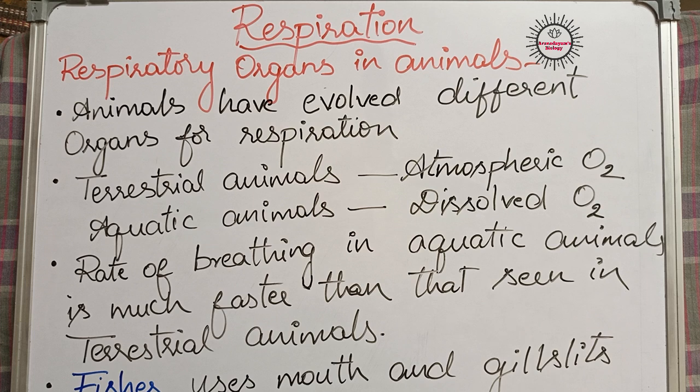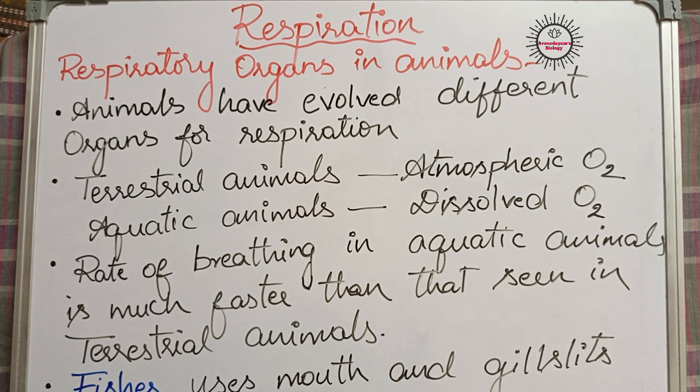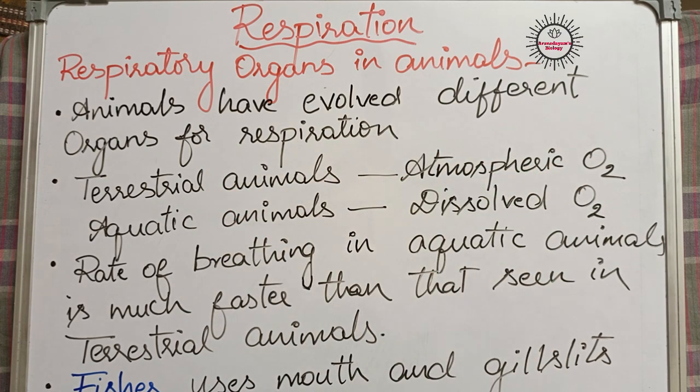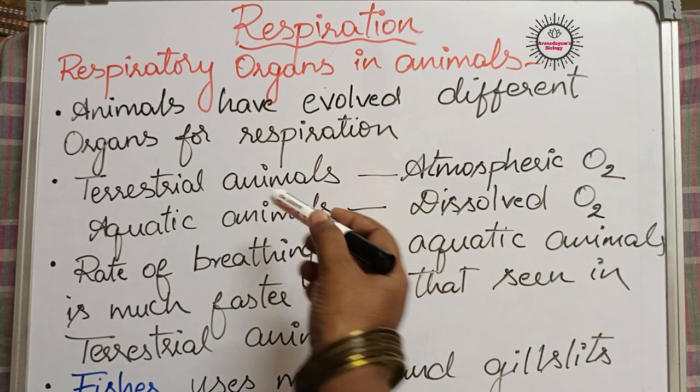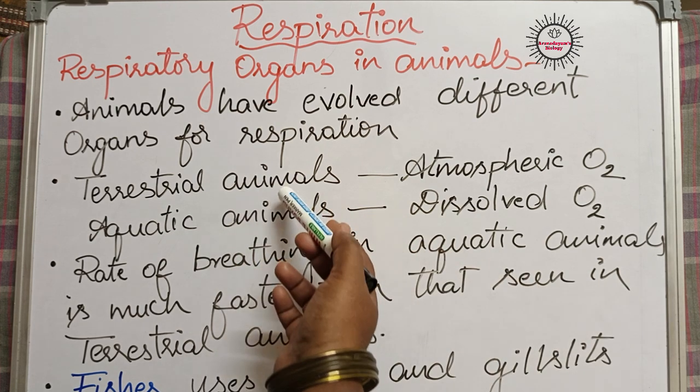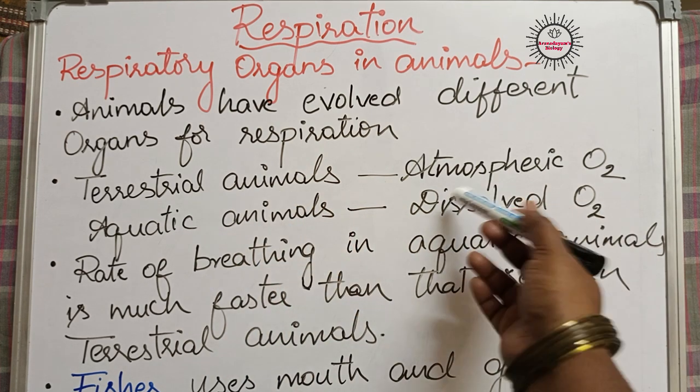During evolution, invertebrates and vertebrates developed on our earth, and these animals have evolved different types of respiratory organs for respiration. So different respiratory organs are present in different animals. Terrestrial animals, the animals living on land, take atmospheric oxygen, that means gaseous oxygen, directly from air. So the respiratory organs of terrestrial animals are designed to take atmospheric oxygen.